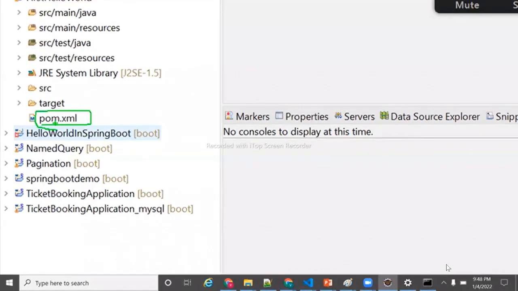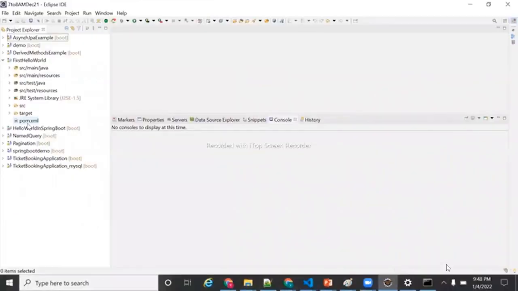Here Maven will be installing the jar files. If you want to work with Struts, Hibernate, Spring, or Spring Boot, you need to write it in the pom.xml.